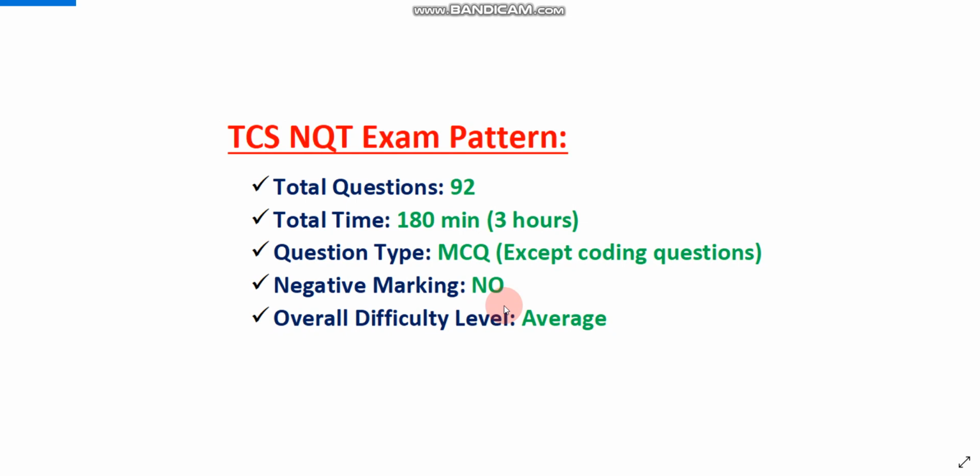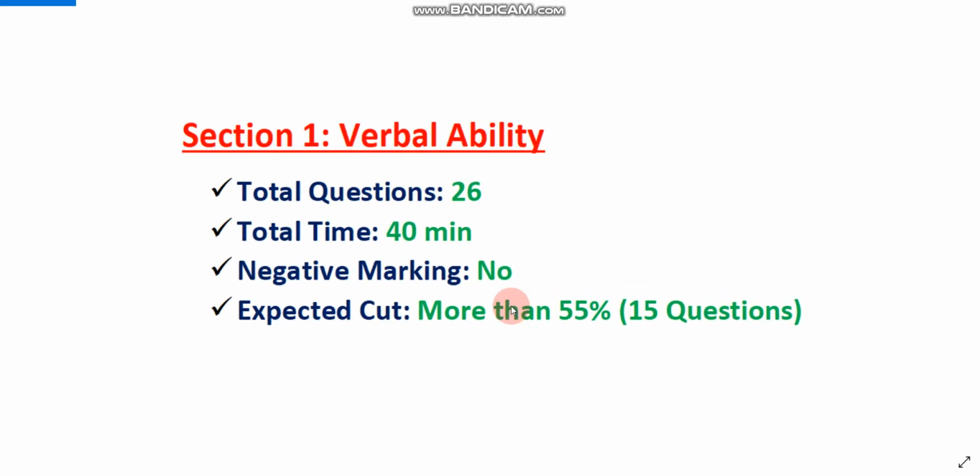Now let's talk about section wise expected cutoff and questions. Section 1 will be verbal ability, and in verbal ability you need to solve 26 questions in 40 minutes. There will not be any negative marking, and the expected cutoff is more than 55%. It means if you solve at least 15 questions out of 26, then you can easily clear the verbal ability cutoff.